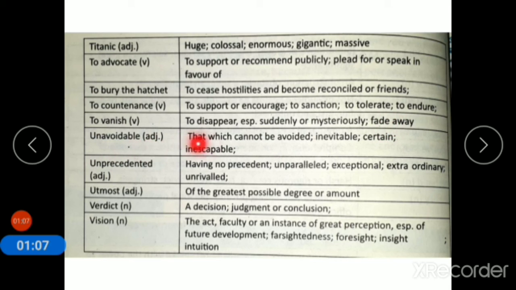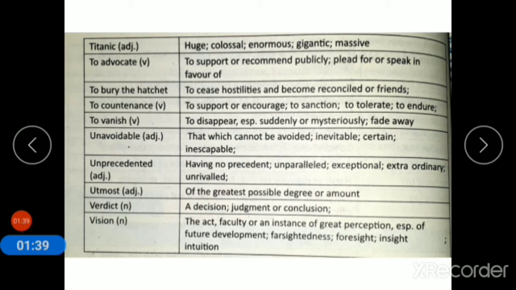Unavoidable, that which cannot be avoided. Inevitable, certain, inescapable. Unprecedented, having no precedent, unparalleled, exceptional, extraordinary, unrivaled. Utmost, of the greatest possible degree or amount.